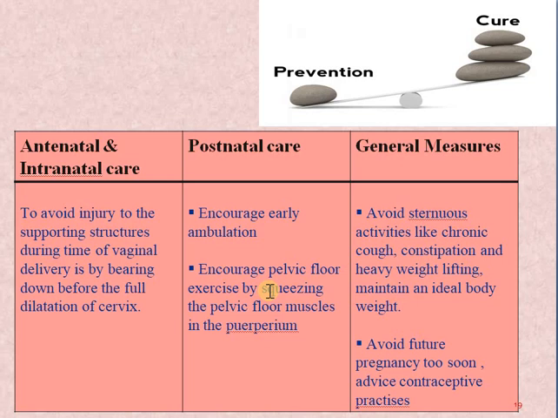Then next is to avoid future pregnancies too soon, meaning they have to opt for family planning of 1 or 2 kids, and also with a proper gap between the 2 children, meaning frequent pregnancy should not be there, and this can be followed by proper use of contraceptives.